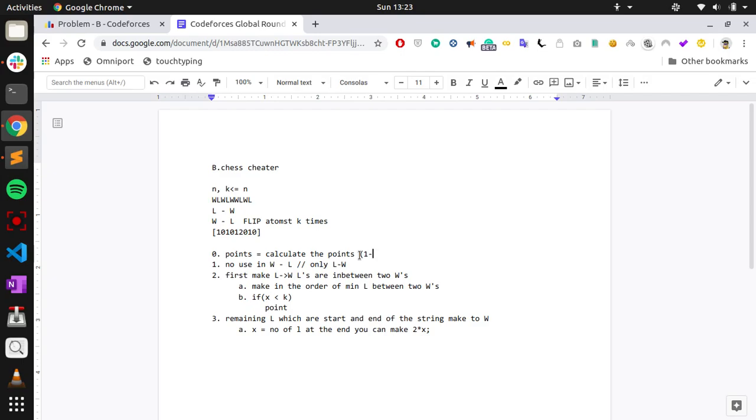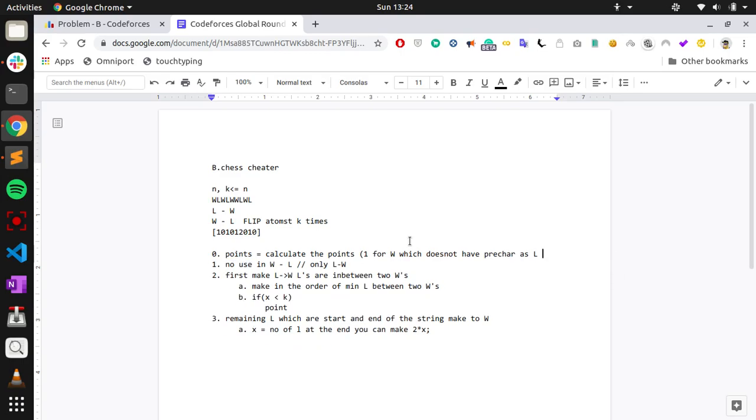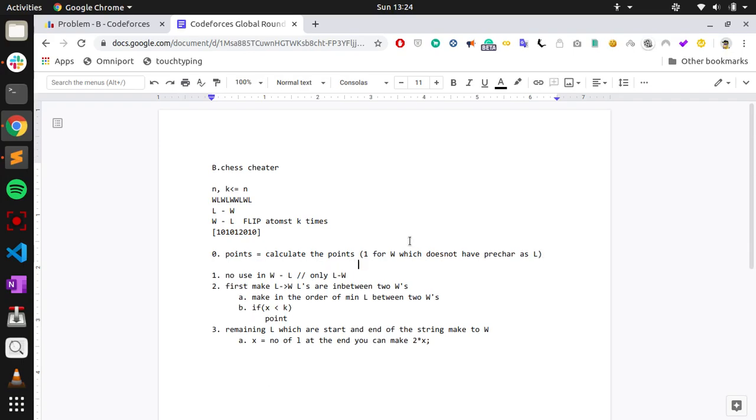1 for a W, 2 for the first W. So 1 point for a W which does not have the previous character as W, and 2 points for a W which does have the previous character as W.